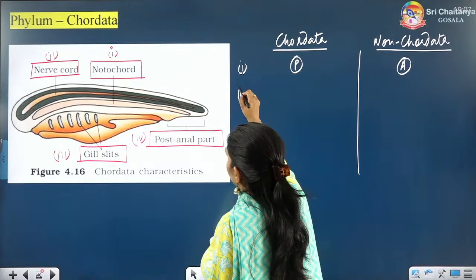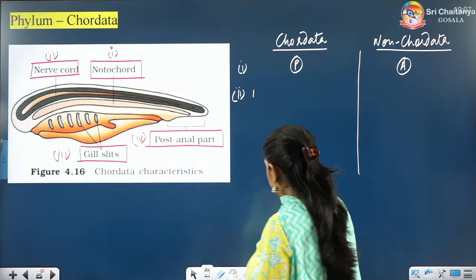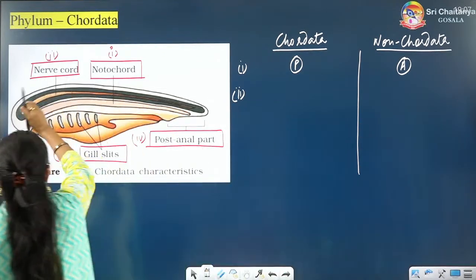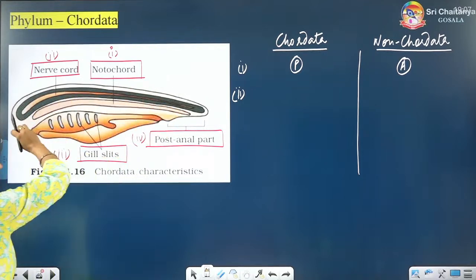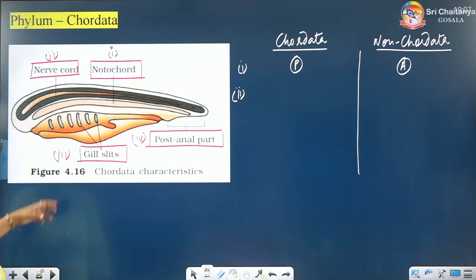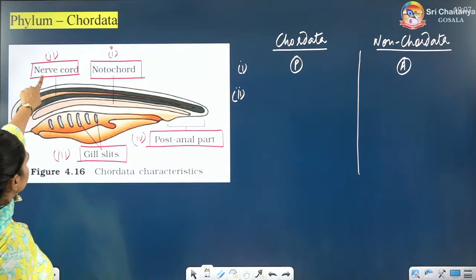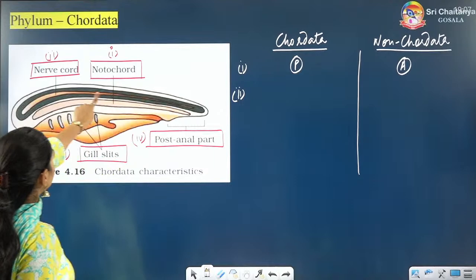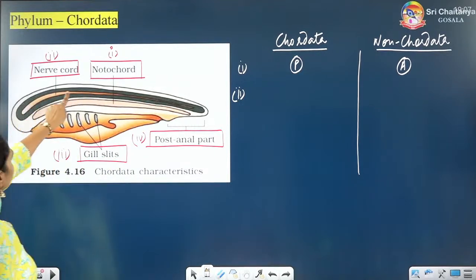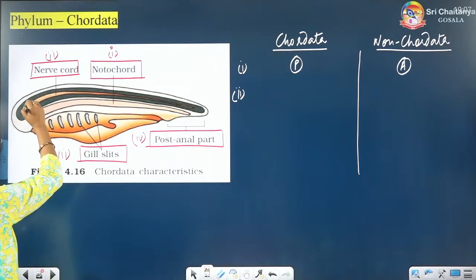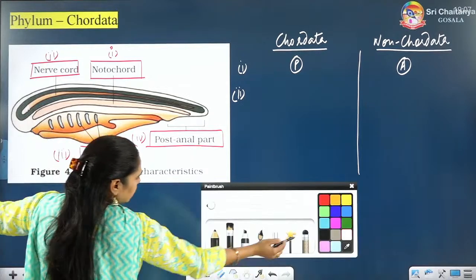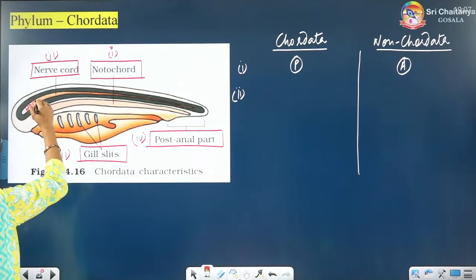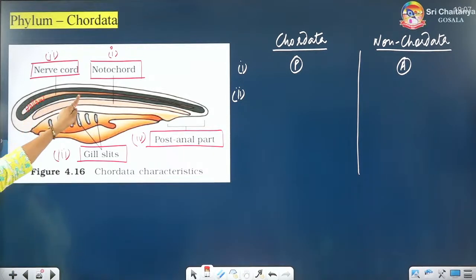The second structure I have marked is the nerve cord. Now you can tell me by looking at this figure from NCERT, which is a very, very important figure. Can you see the nerve cord here, the second structure? Can you see that this nerve cord is a single structure which is hollow from inside? See, this is hollow from inside. If you can see, there is a space within. Can you see the space?